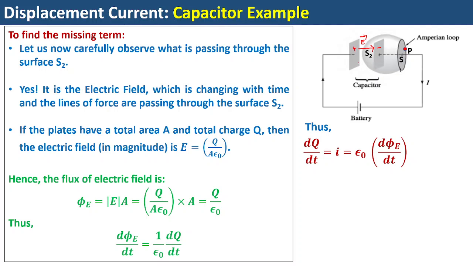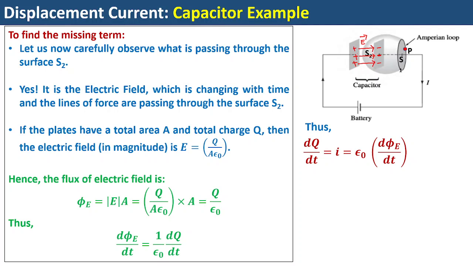Similarly, in the next instant of time, suppose another plus charge comes here, another minus charge comes here. So you get one more electric field line. Then in the next instant, another pair of charges appears and you get another electric field line. So these electric lines of force are passing through this surface. And it is changing with time, because at time t equal to 0 there were only two charges, plus and minus.